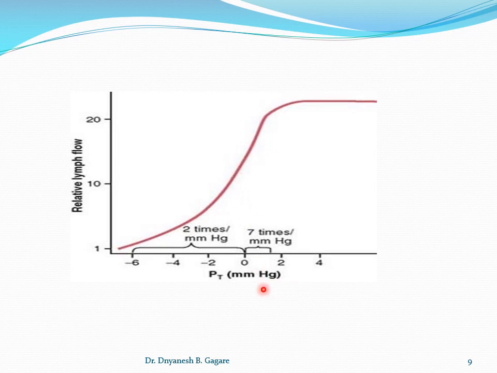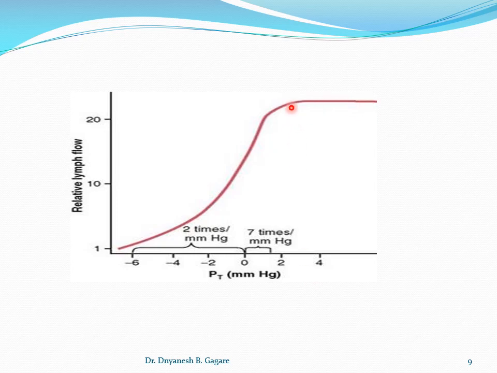And when the interstitial fluid pressure is increased to 1 to 2 millimeters of mercury, the rise is sustained. There is no more increase; the lymph flow fails to rise further. We get a straight line, and lymph flow does not increase beyond that; a sustained stage comes.